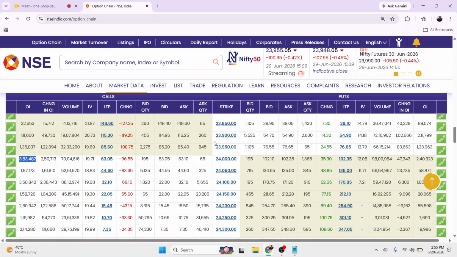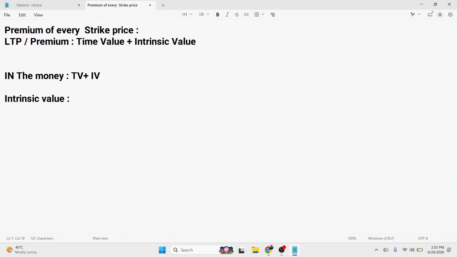But if you observe this 23,900 strike price, if you buy this particular strike price and the market expires at 23,955, it has the intrinsic value of 55 rupees. So intrinsic value means spot price minus strike price.